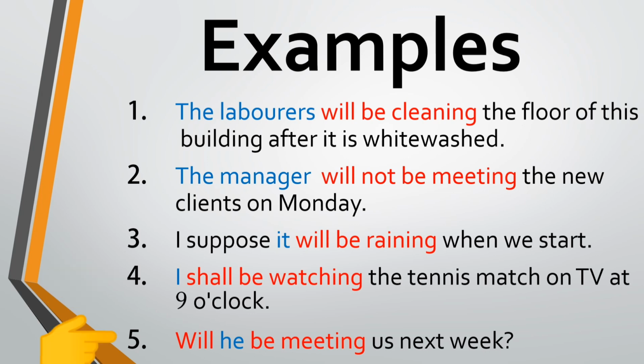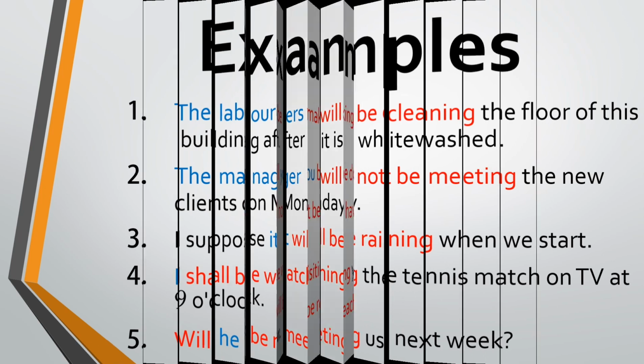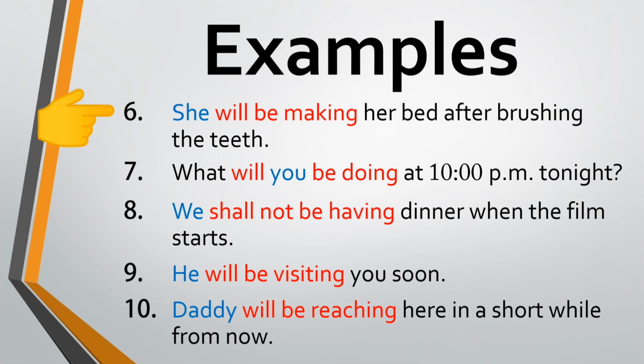Will he be meeting us next week? He is third person subject, so will be is used. Next week is a future time reference, and since this is an interrogative sentence, will is used before the subject he. She will be making her bed after brushing the teeth. She is third person subject, so will be is used with the ing form of the verb make. After brushing the teeth is a future time reference.